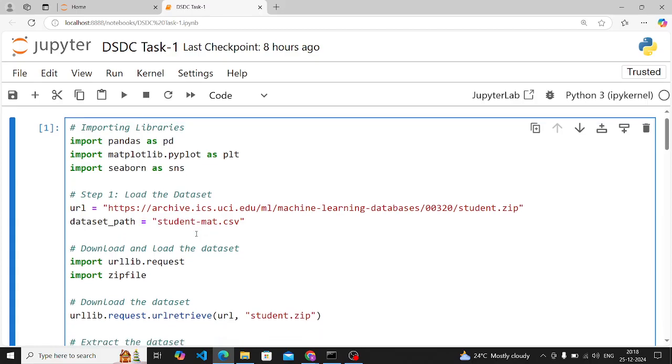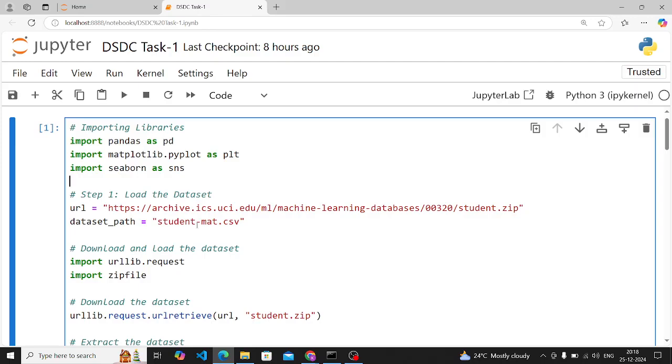Now the second step is to load the data set. First, you have to download the student performance data set from the provided source, which is in your PDF. The file name is studentmat.csv. It contains columns like G1, G2, G3, which are the grades for three terms, and studytime, which tells about the hours spent studying weekly, and third is sex, which is gender, male or female.